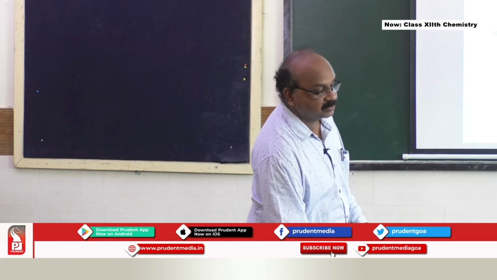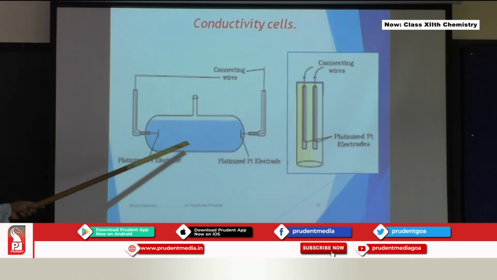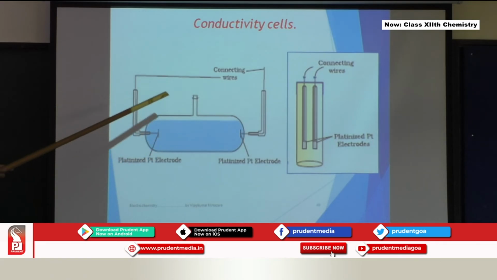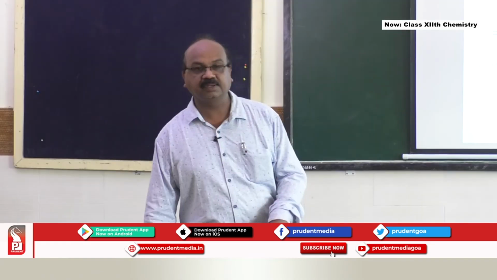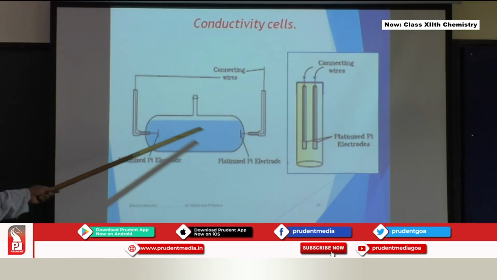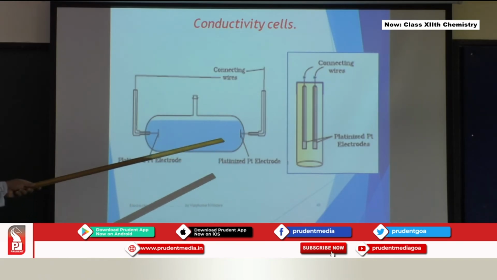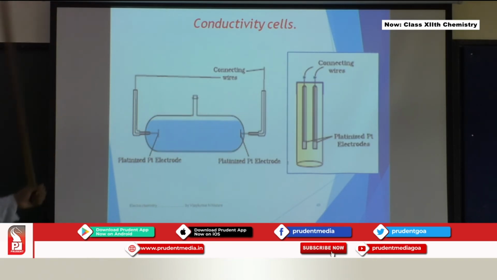Two types of conductivity cells I am going to show you here. The solution whose conductivity you are going to find out, that is taken in this, and then two terminals are connected in that particular unknown resistance which was mentioned. Either you can have this or this. You have to dip this in a solution. Here directly solution is taken inside, and this you have to dip inside that particular solution whose conductivity you are going to find out.